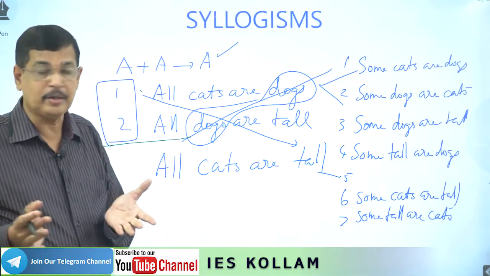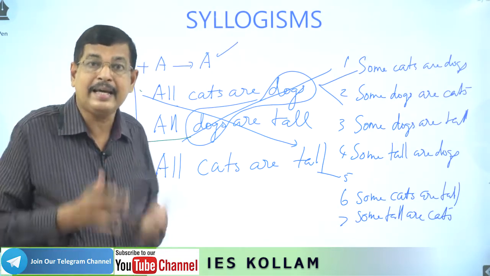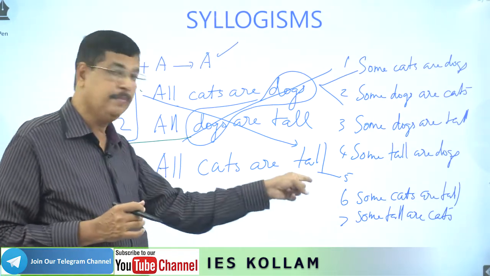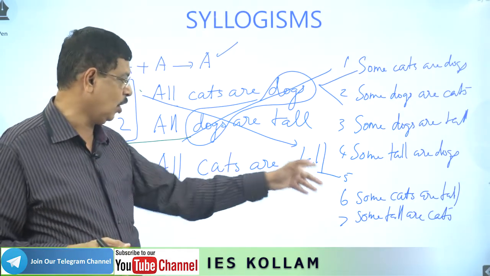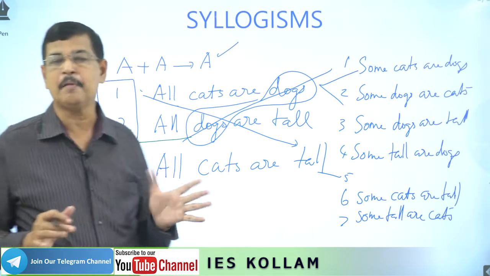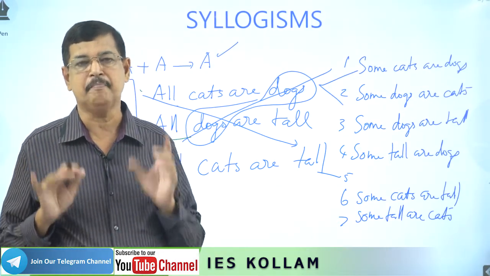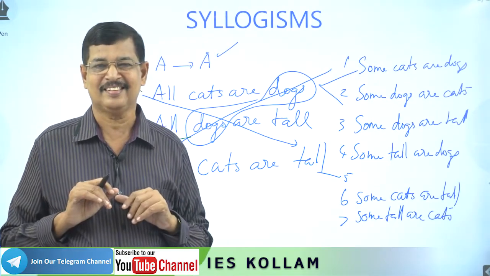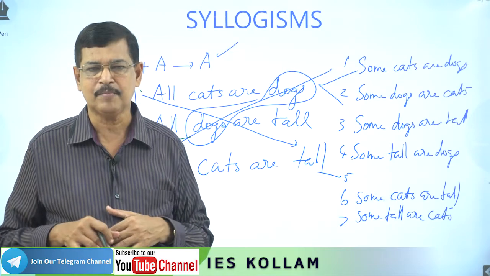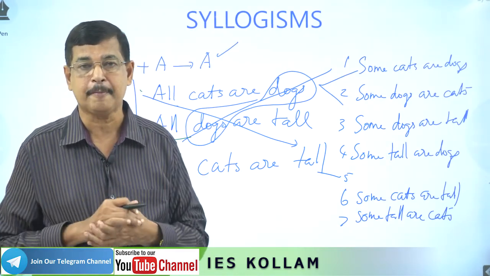Then I already told that after combination we are getting a result. The result again we can convert. Since it is an A type, we can convert to two more. All cats are tall. Some cats are tall, some tall are cats. You have to remember, when you are getting an A-type statement, very simply you can reverse in two ways. Two A-type conclusions, two I-type conclusions you can arrive at.